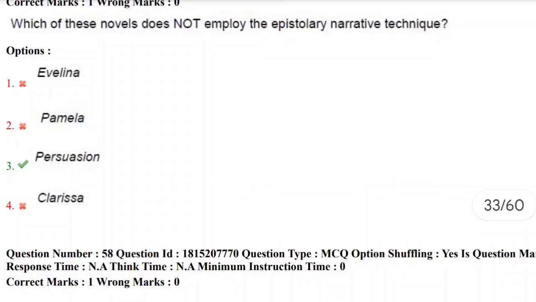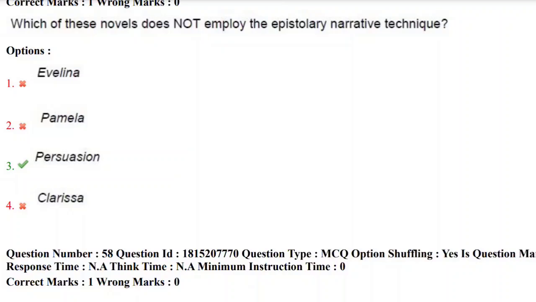Which of these novels does not employ the epistolary narrative technique? Yes, the epistolary narrative technique. Epistolary is nothing but the novel in letter format. The options are Evelina, Pamela, and Clarissa. Pamela and Clarissa are obviously the most famous epistolary novels, and Evelina is also an epistolary novel. And Persuasion, which is not an epistolary novel.